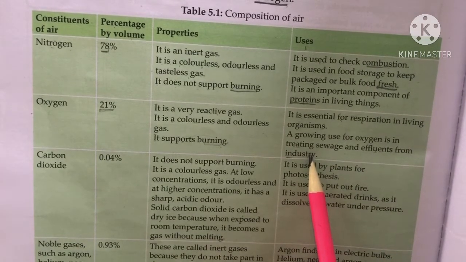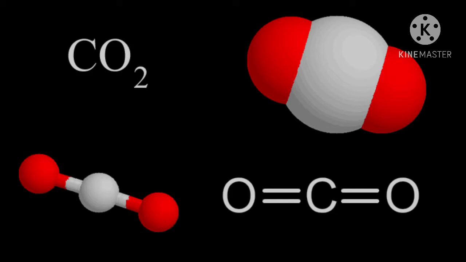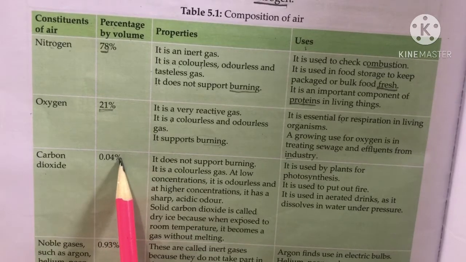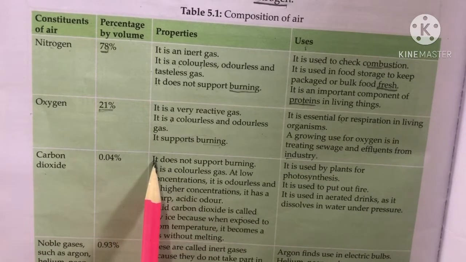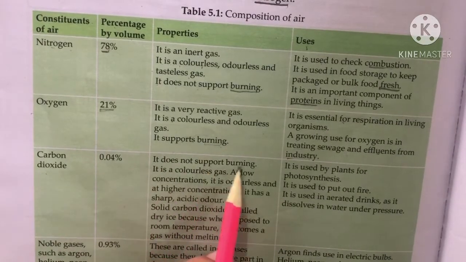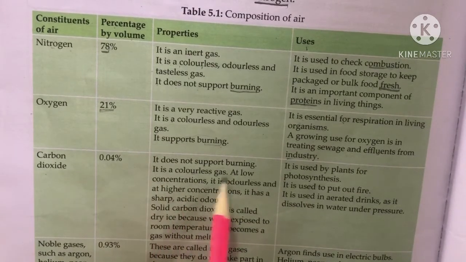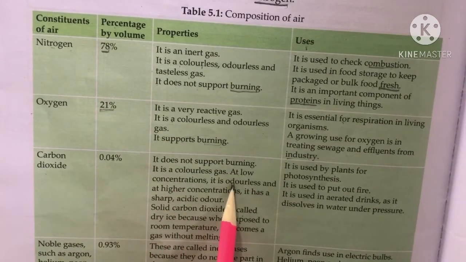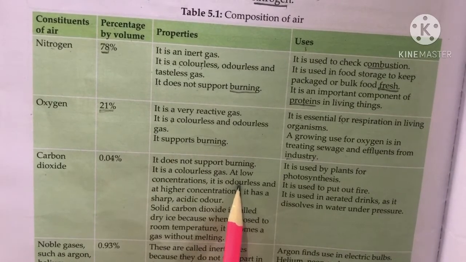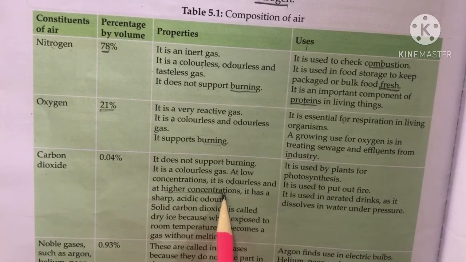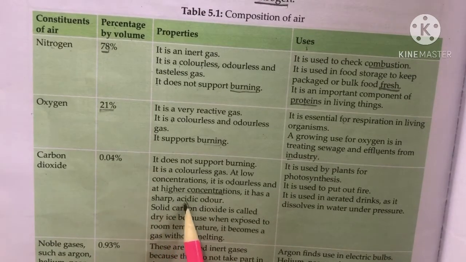Okay? So, next one is carbon dioxide. It is present in the amount of 0.04%. And what are the properties of carbon dioxide? It does not support burning, it does not cause burning. It is a colorless gas. At low concentration it is odorless, means when the concentration of carbon dioxide is less, then it does not have any smell. But when it is present in higher concentration, then its smell is sharp and acid.